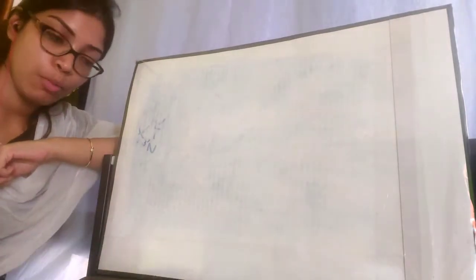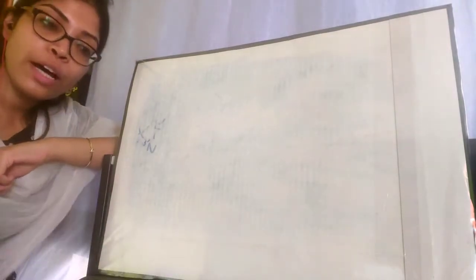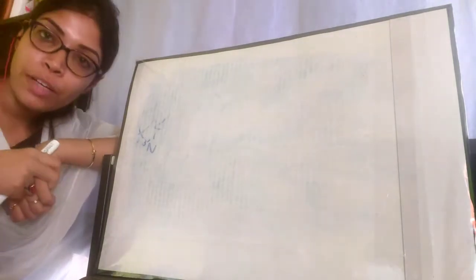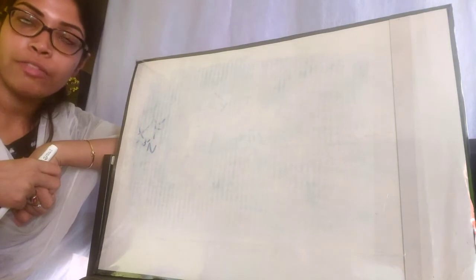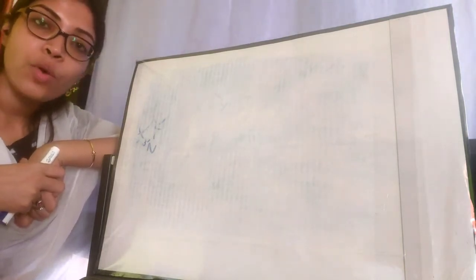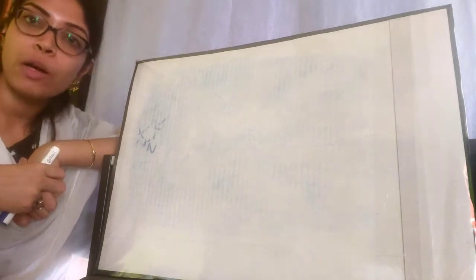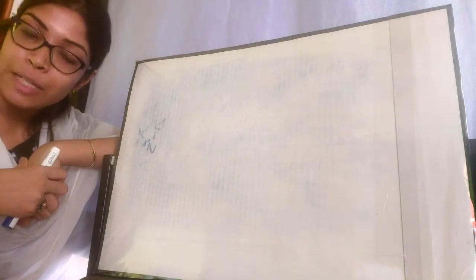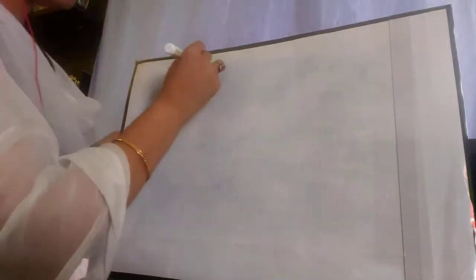This is the second part of the chapter, the classification of the living world. In my previous video, I discussed with you the need for the classification of the different varieties of organisms that are on our planet, and what the advantages are of this biological classification. I hope you have understood till that portion. Next, we are going to start with the systems of classification.